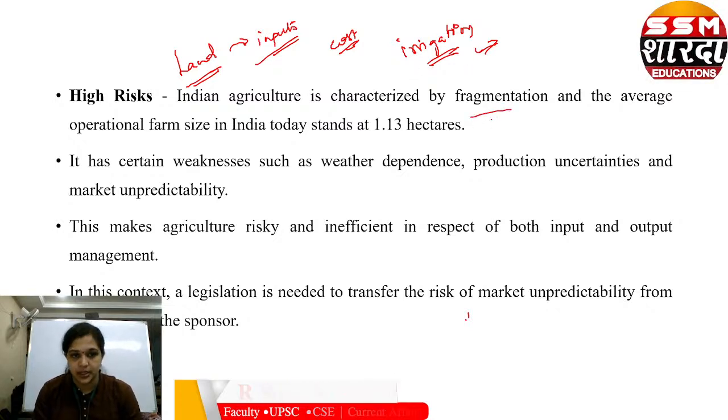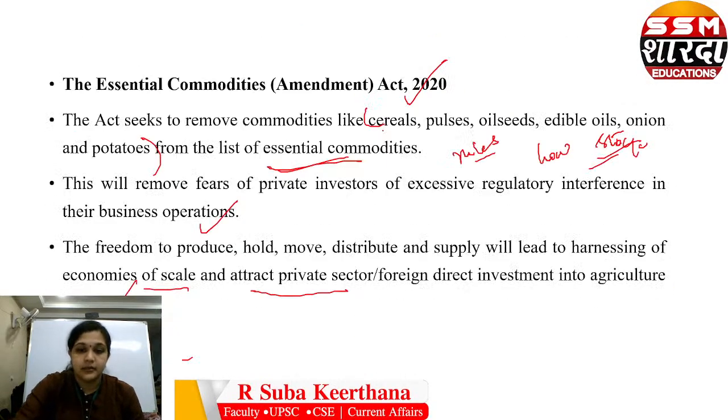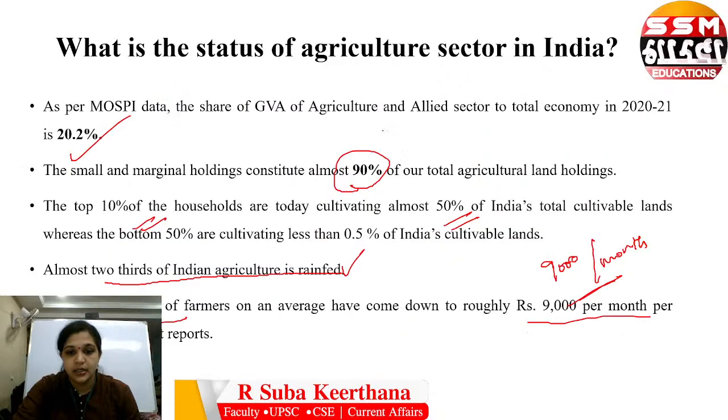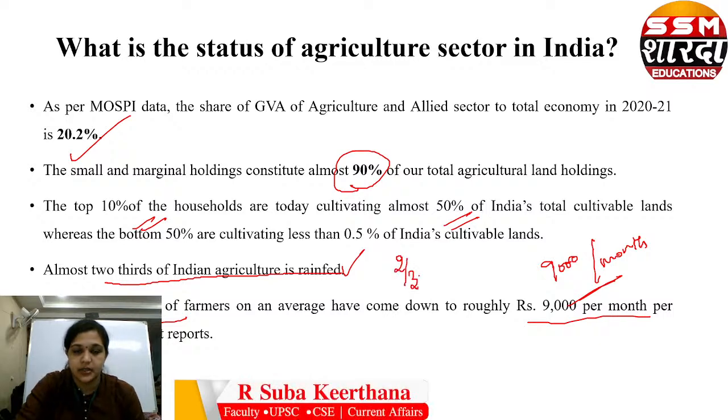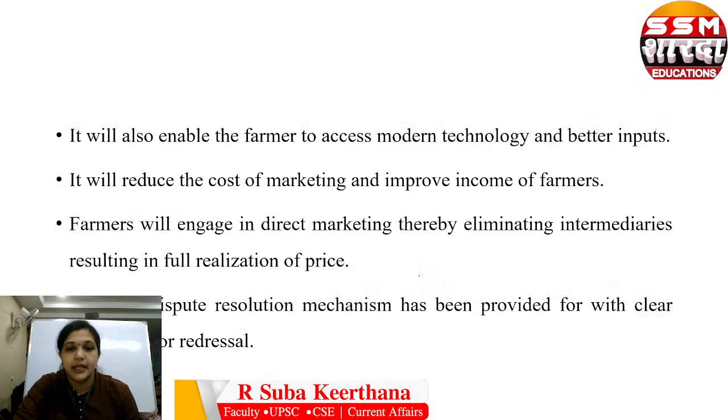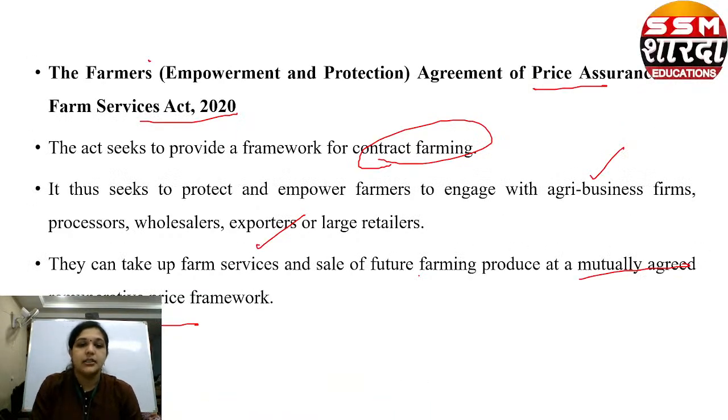We have fragmentation and weather dependence. I told you about this: about two-thirds of Indian agriculture farmlands are rain fed. That is, they depend upon the weather condition, which is a riskier form.